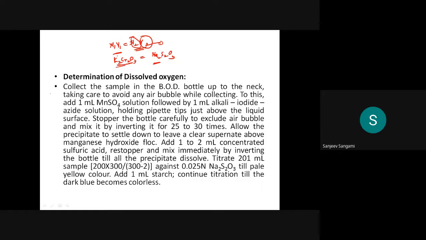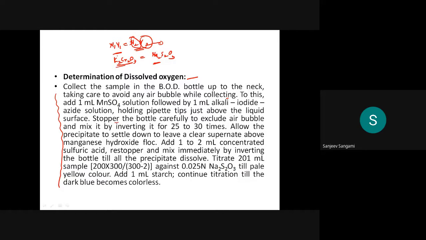So this is how I have explained the determination of dissolved oxygen. Collect the sample in a BOD bottle up to the neck. Take care to avoid any air bubbles while collecting. To this add 1 ml of MnSO4 solution followed by 1 ml of alkali iodide solution, holding pipette tips just above the liquid surface.